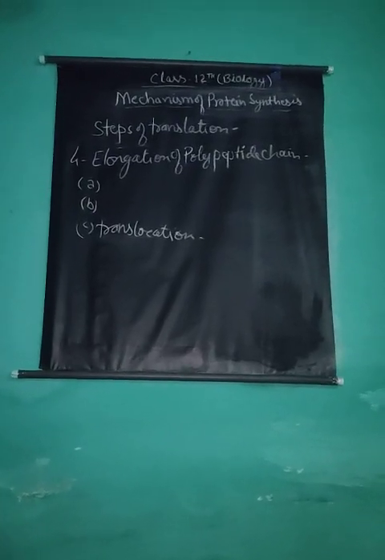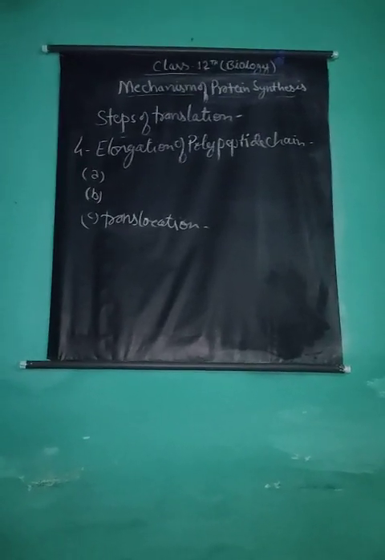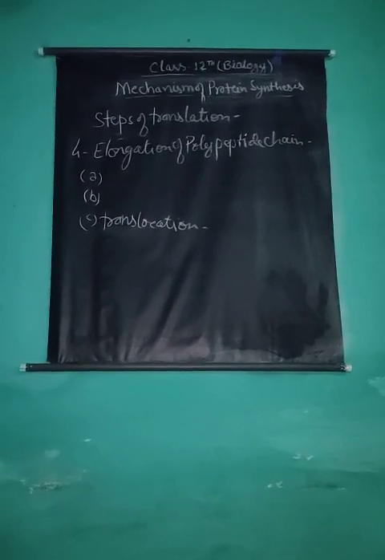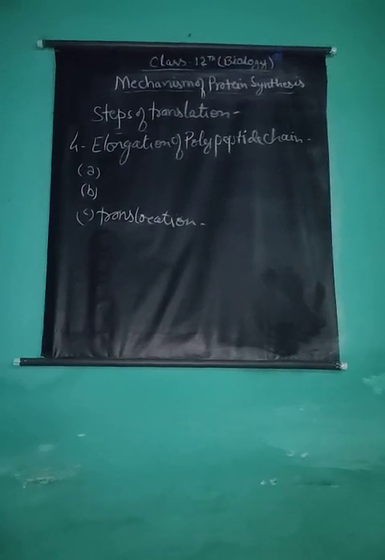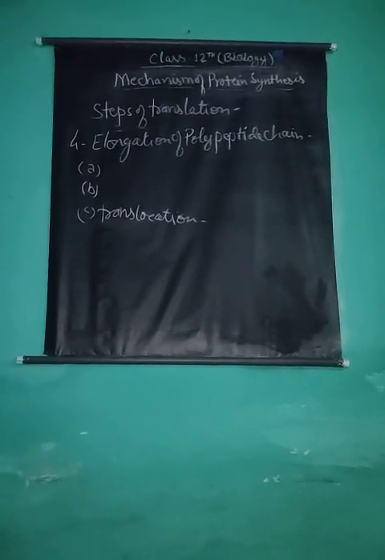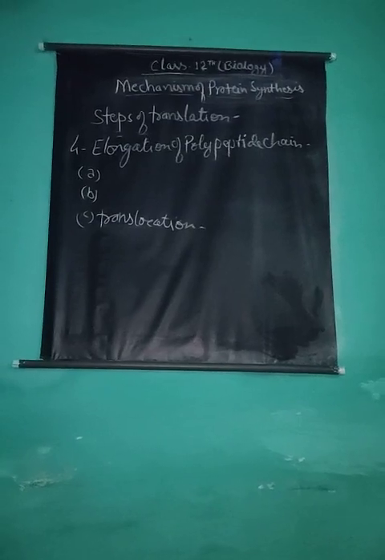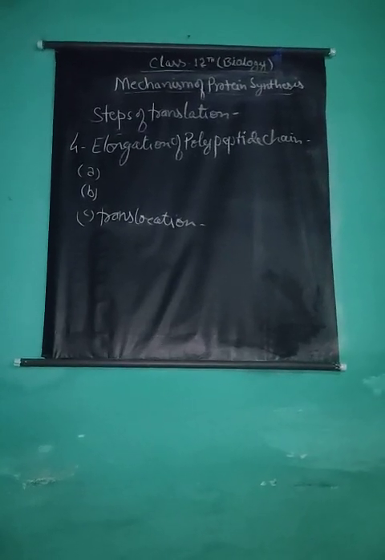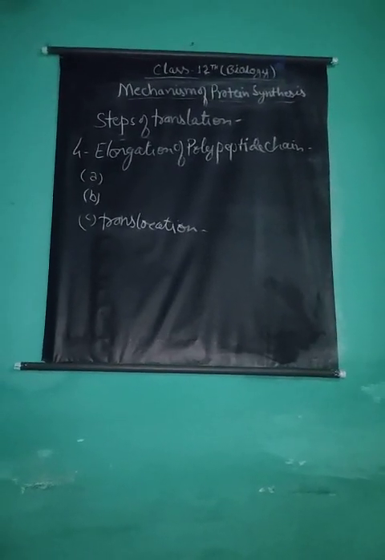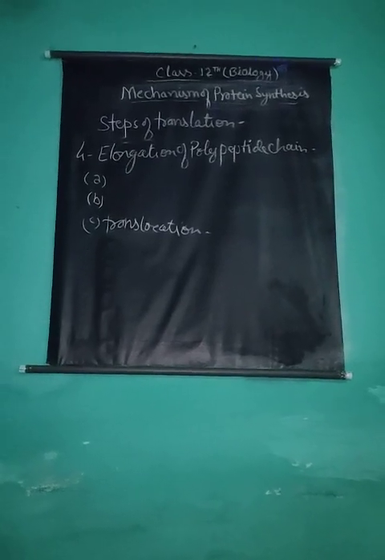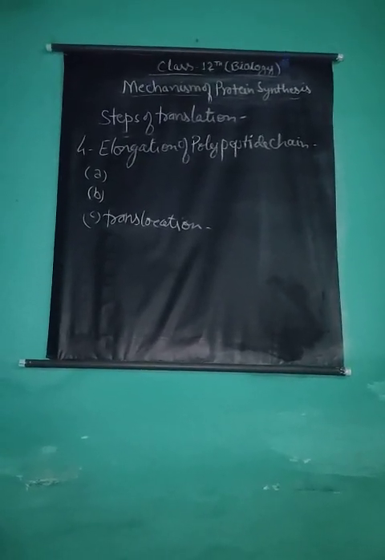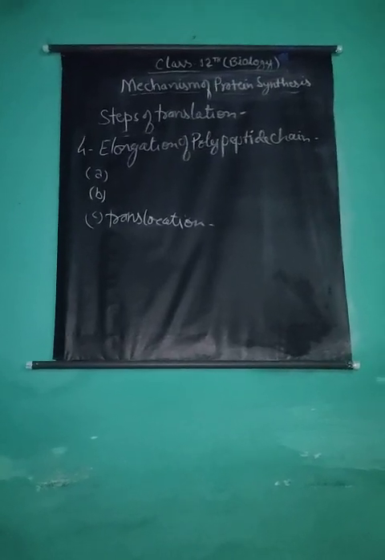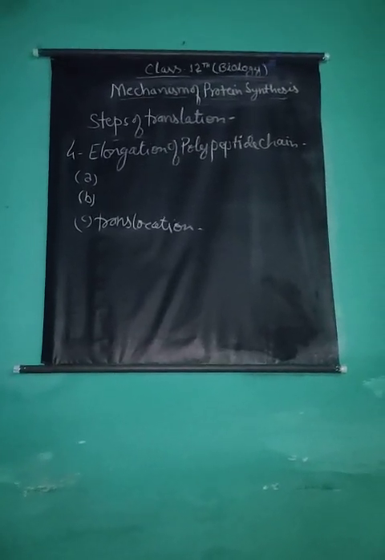This process is called translocation, which requires elongation factor G, GTPase as energy source, and magnesium ion. It involves movement of the ribosome on the messenger RNA chain in the 5' to 3' direction. This results in the release of transfer RNA from the P site, and the third codon of messenger RNA reaches the A site, for coding of the third amino acid.